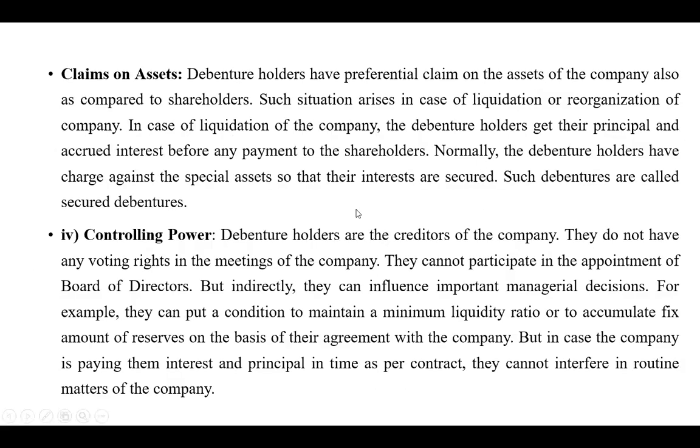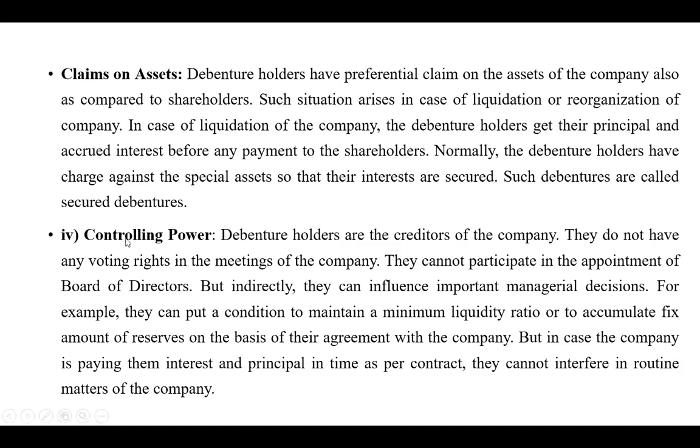Then the claim on assets. Debenture holders have a preferential claim on the assets of the company also as compared to the shareholders. Such a situation arises in case of the liquidation or reorganization or restructuring of the company. In case of liquidation of the company, the debenture holders get their principal and accrued interest before any payment to the shareholders. Normally, the debenture holders have a charge against special assets so that their interests are secured. Such debentures are called secured debentures.